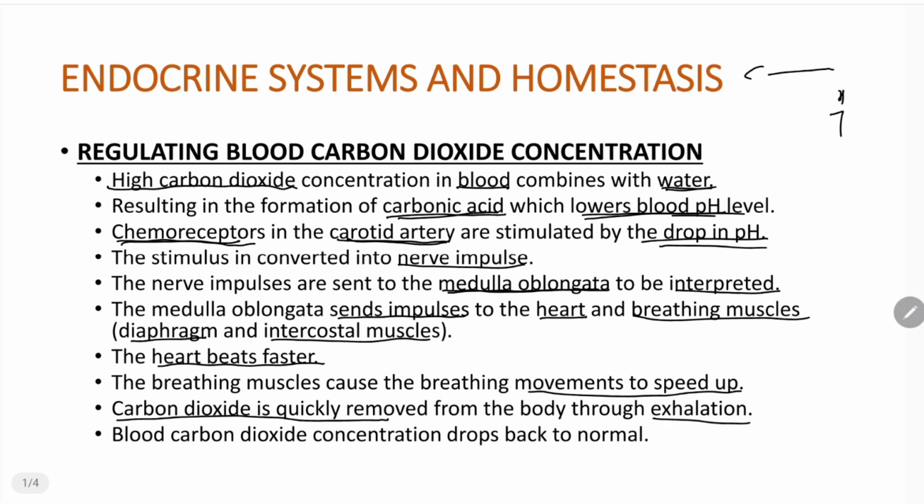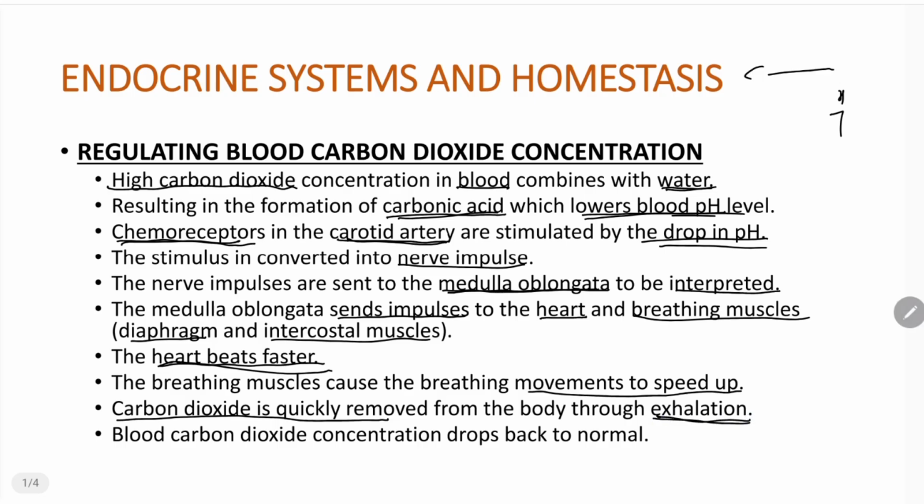Through which process? Exhalation. We know that in order for exhalation to occur, blood that is carrying carbon dioxide, which we actually refer to as deoxygenated blood, flows into the lungs, specifically to the alveolus, through the pulmonary artery, and that is where gaseous exchange is going to take place. Carbon dioxide will move into the alveolus through diffusion, and then you are going to be able to exhale that carbon dioxide. Hence, the heart must beat faster so that this blood that is carrying carbon dioxide can flow faster to the alveolus in the lungs so that you may exhale this carbon dioxide, right?